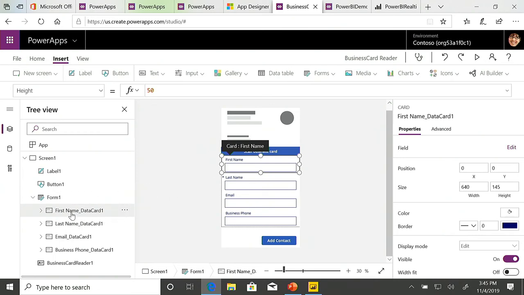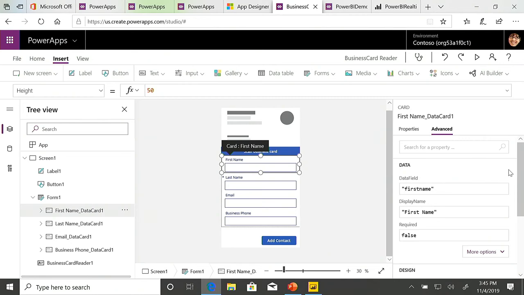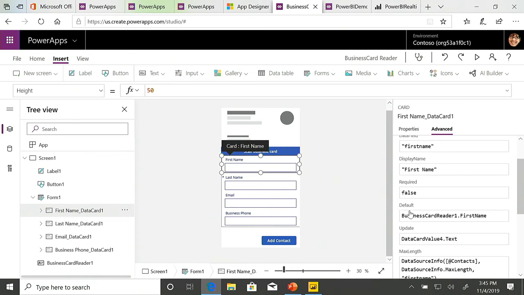So what you would need to do, select the control, the data card, come to Advanced, and at the top of Advanced, there will be a little lock. Click that lock to unlock the control. Once you have done that, you can come down to More Options, and by default, populate it with the business card reader, and then the value that you want to retrieve.